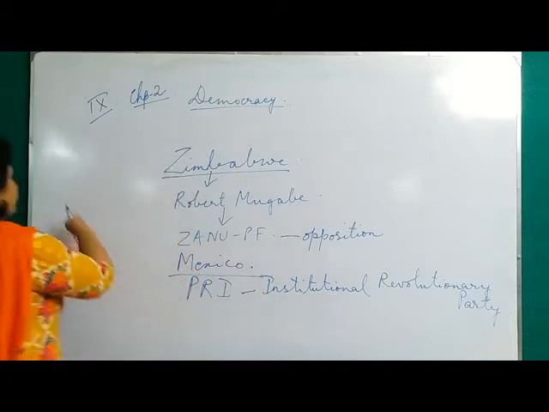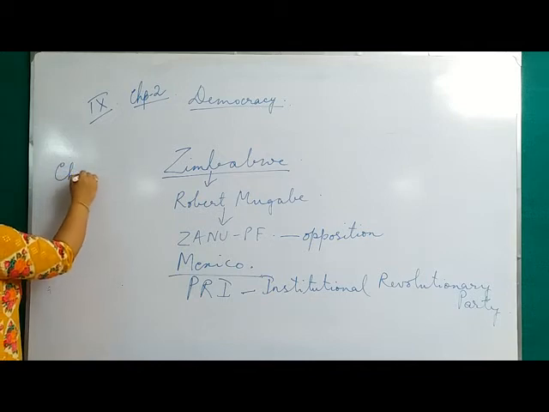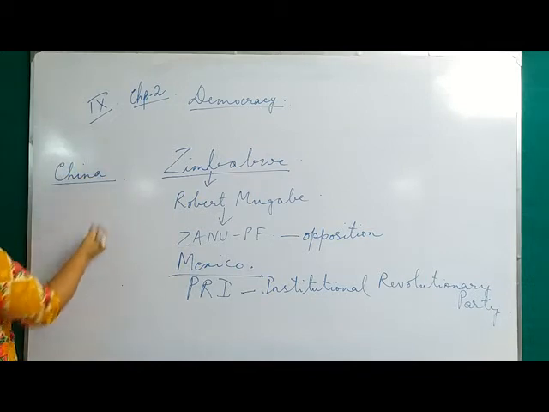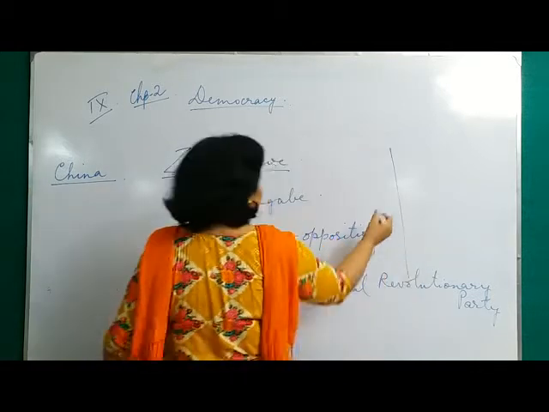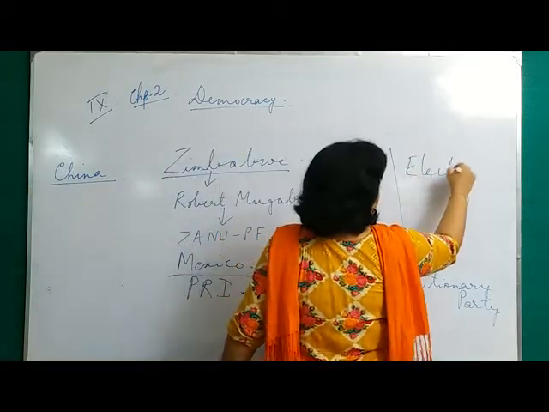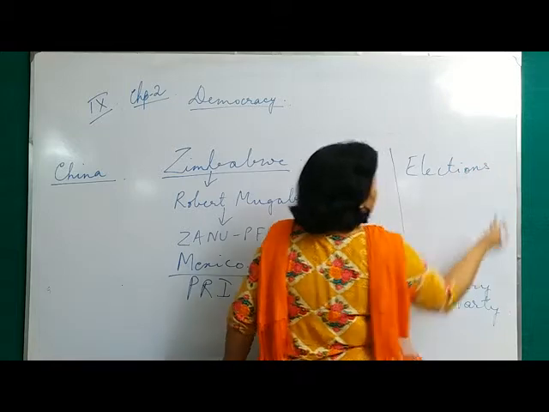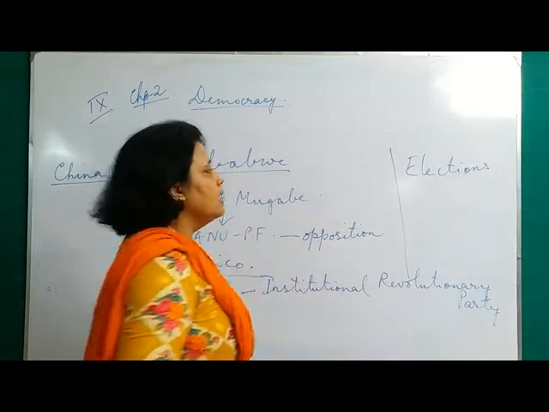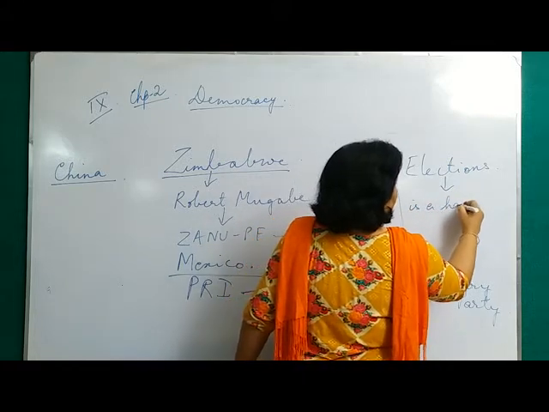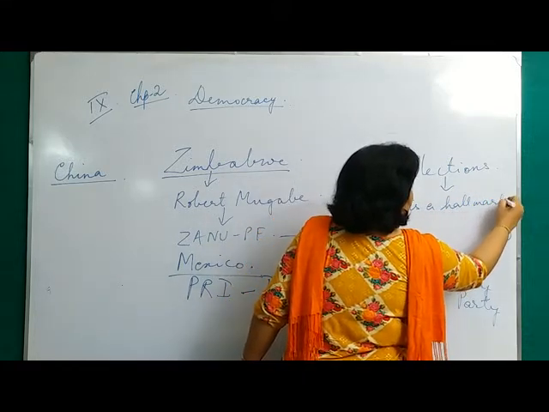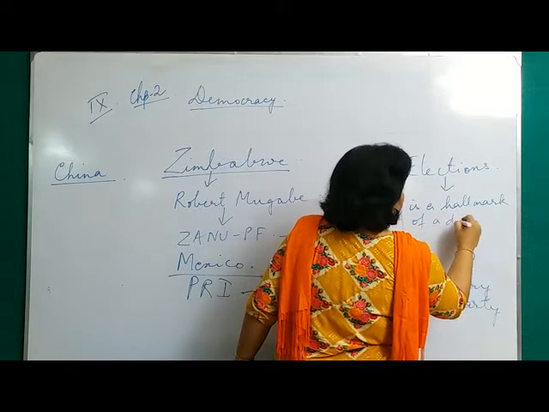Again, if you take the case of China, another state, you cannot call it democratic, although in all these countries I'm talking about, elections do take place. As I've talked to you about the features of a democracy, I've told you that elections are a hallmark of a democracy.